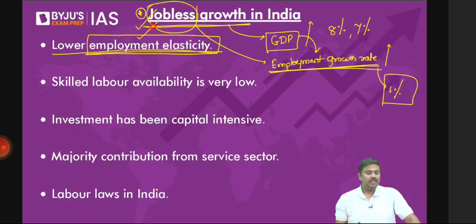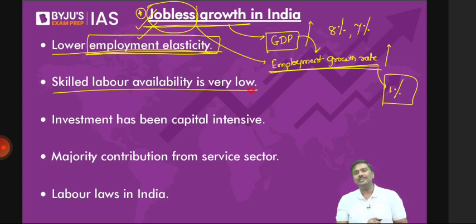Second one, many of you ask me, sir, why? Why is the GDP increasing but the employment elasticity is low? Let me prove that also. Skilled labor availability in case of India is also very low. Now, what do you mean by skilled labor availability?